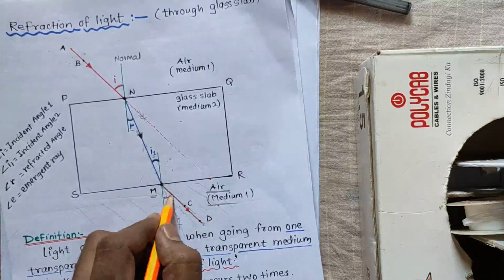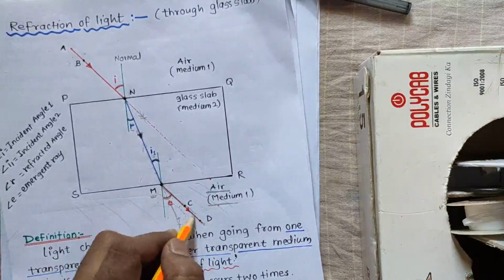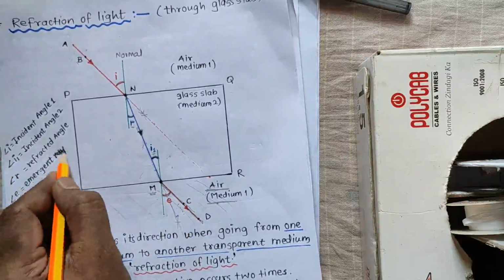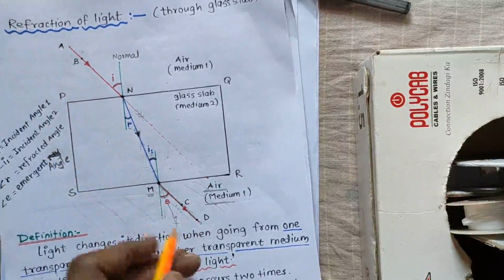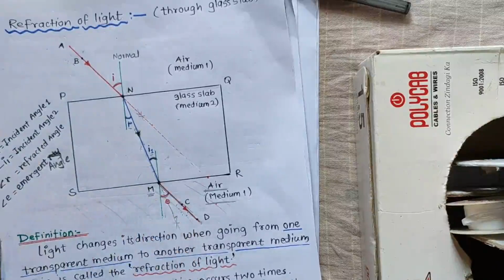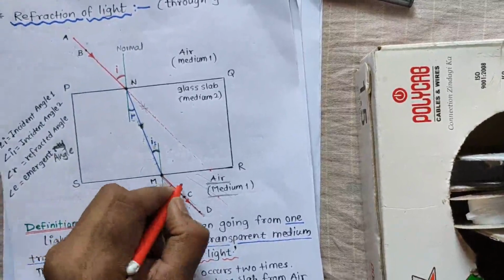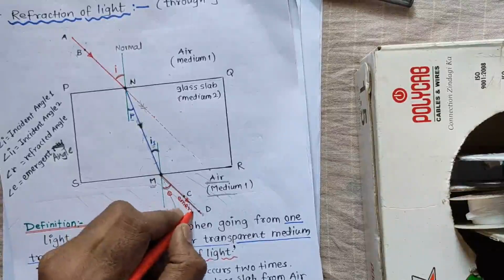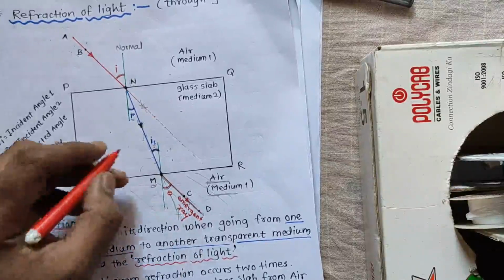that time the ray, this is the emergent ray, I would say. Do not focus over here, focus over here. Okay, so let me name it. This ray is an emergent ray.